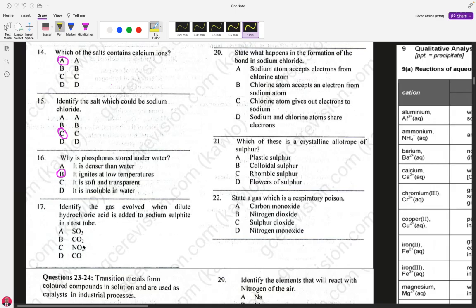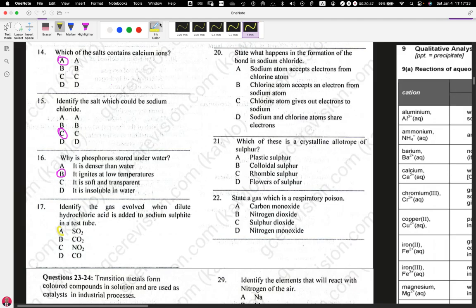Even without writing the equation, you know that carbon comes from a carbonate and nitrogen dioxide comes from a nitrate. All these were not there. So the only gas that could have resulted is from sulfur, and sulfur came from the sulfide. So logically, you could use that without even writing the equation. So our answer for 17 is A.